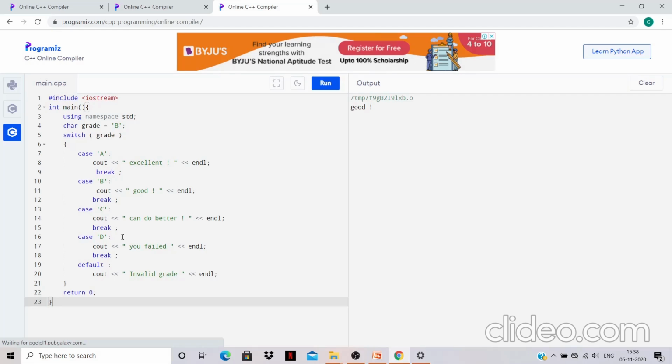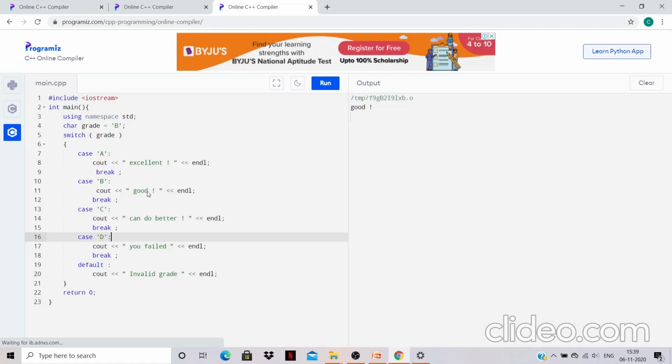As our first A value will be checked. So as we are entering B, A will not be printed. Then our program will move to B. Then it will check for this case. Yes, here the value matches with our value. So this good will be printed. So this is how it works.